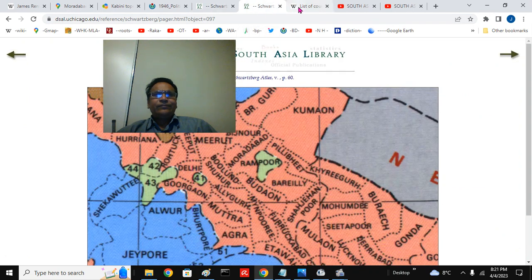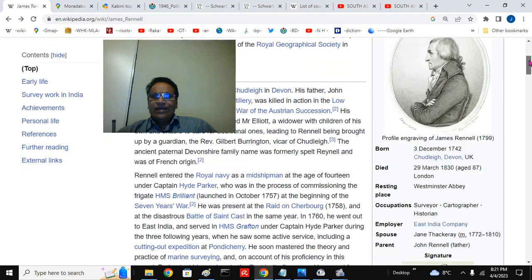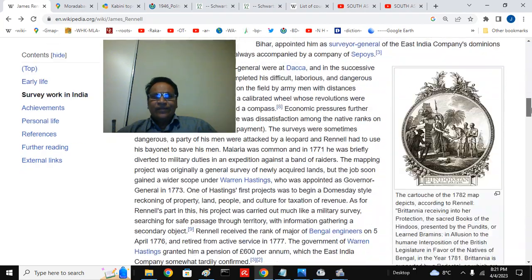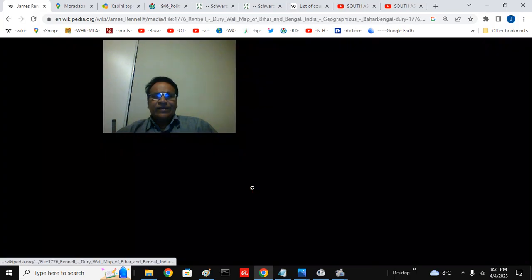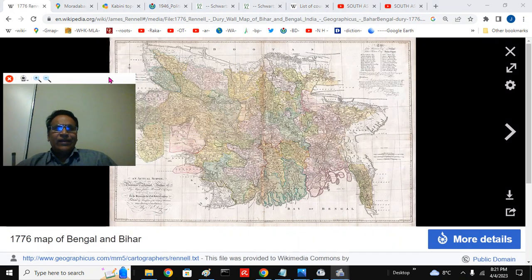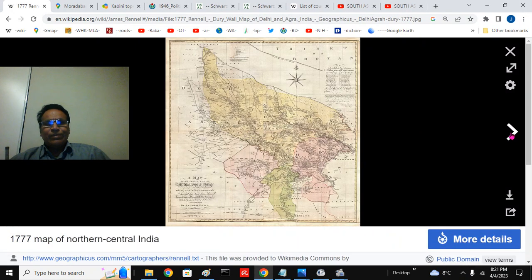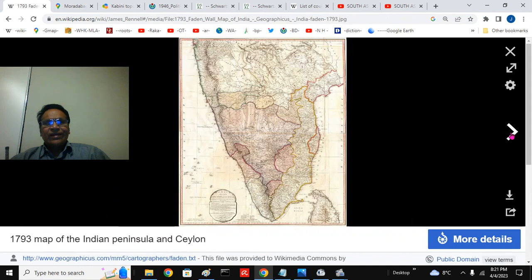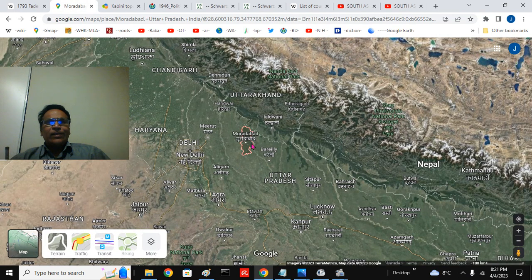And this is James Rennell, the cartographer and geographer, and the initial maps he made of the various political dominions when the British started conquering the land in South Asia. You can look at them. This is only Moradabad district. Now there are many districts. Instead of 48, there are around 80 plus in Uttarakhand, that means it becomes 90 or 100 and so on. So now we have more districts.